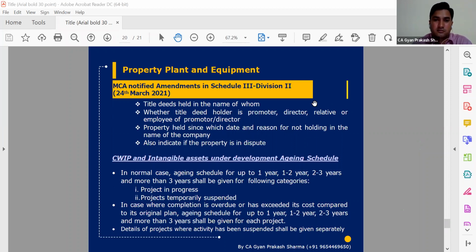Manoj Agrawal ji is asking, is the treatment of biological asset defined in AS also, or what would be the treatment in other Ind-AS compliant companies? Sir, biological asset treatment is not defined in this Ind-AS. That is defined in a separate Ind-AS, which is, I think, Ind-AS 41 or 40? 40, I think 41 is for agriculture asset. Maybe. So that will be governed separately. There is no specific provision mentioned here for biological asset in this Ind-AS.